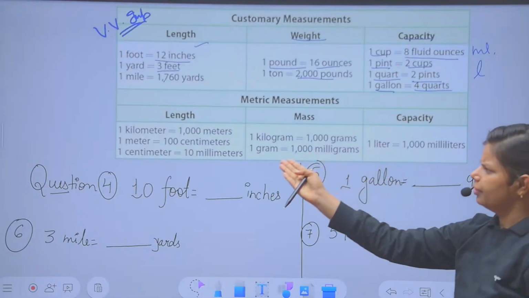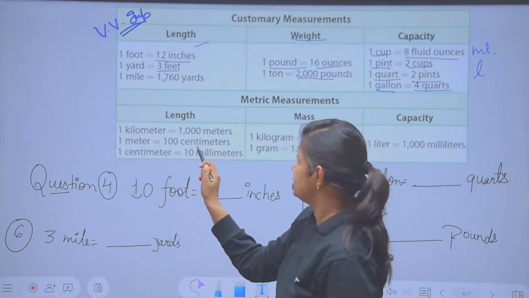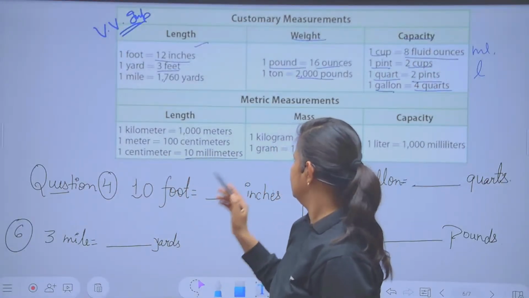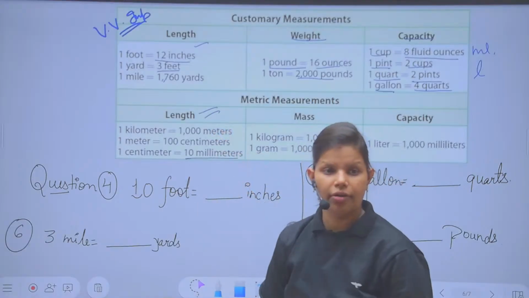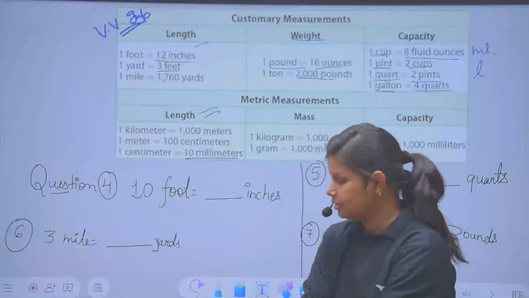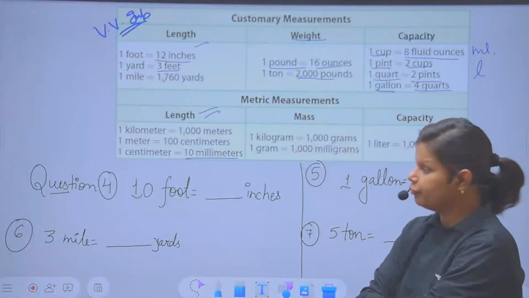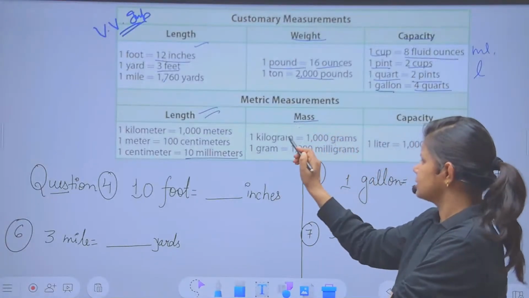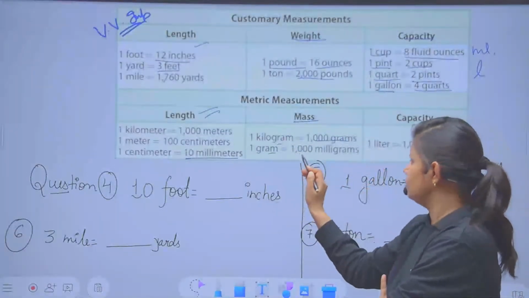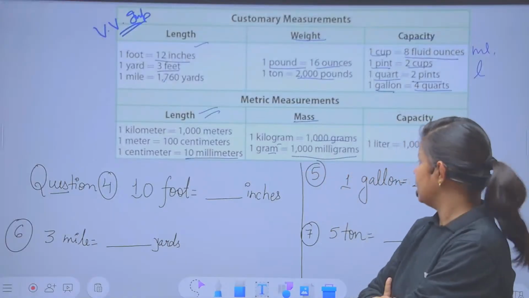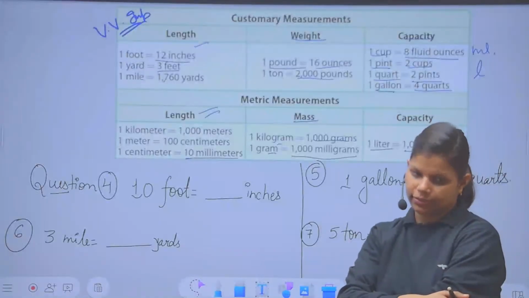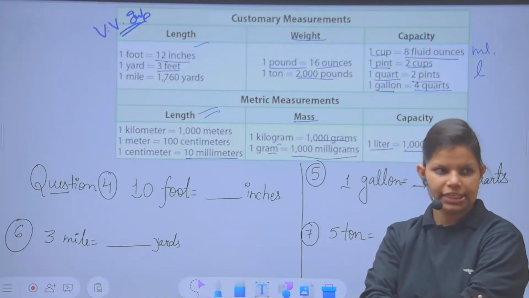That you know already. 1 kilometer equal to 1000 meters, 1 meter equal to 100 centimeters, 1 centimeter equal to 10 millimeters. This is for measuring length. These all you have to note in detail wherever you are going to read this chapter. And this all you have to practice, not now. So moving on to the next part, that will be your measurement of mass. 1 kg equal to 1000 gram, 1 gram equal to 1000 milligram, and 1 liter equal to 1000 milliliter. Now just get ready and recall it.